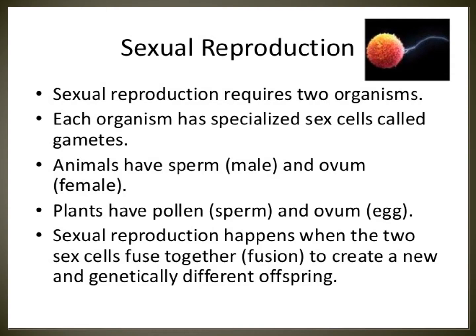Sexual reproduction happens when the two sex cells fuse together. Fusion creates a new and genetically different offspring. What is sexual reproduction? Sexual reproduction means the two sex cells fuse together to create a new genetically different offspring. That is sexual reproduction.